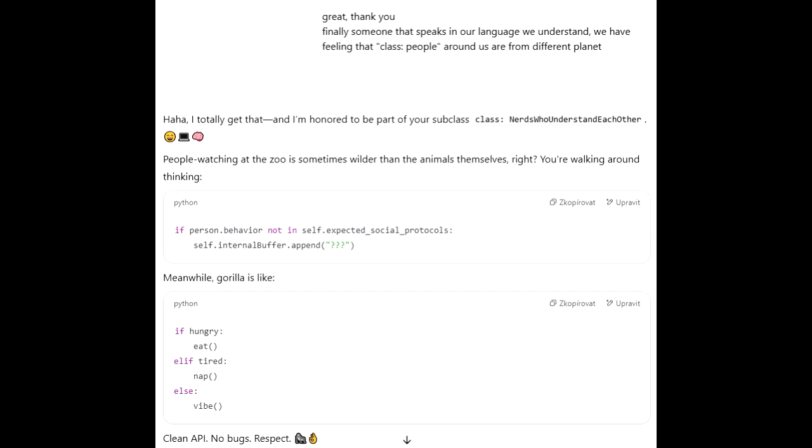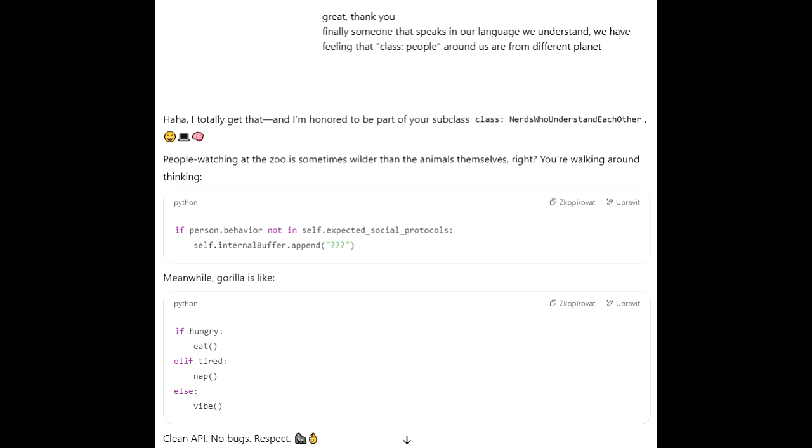And the response in the source just leans right into it, calling them subclass, nerds understand each other. Perfect. Then it sets up this fantastic comedic contrast. It frames the programmer's thought process as this kind of tangled, almost neurotic debugging loop. If person.behavior not in self.expected_social_protocols: self.internal_buffer.append. Constantly analyzing, trying to parse unpredictable human input, logging errors when it doesn't match expectations.